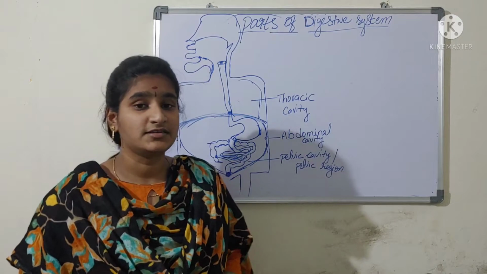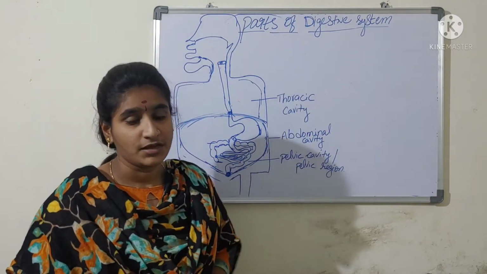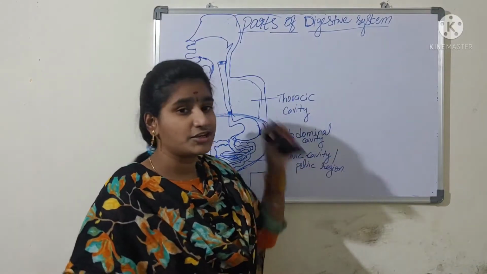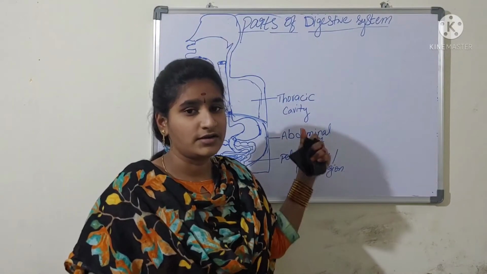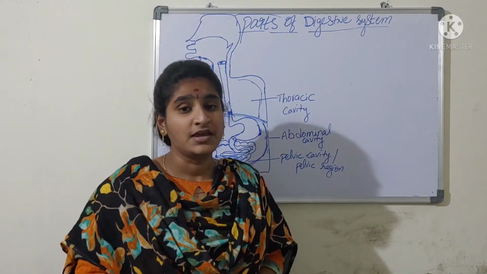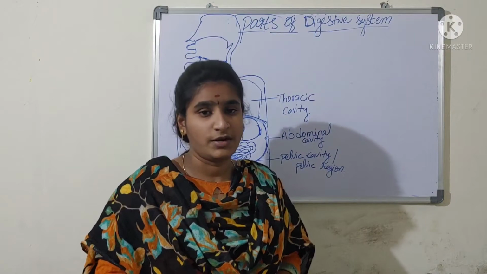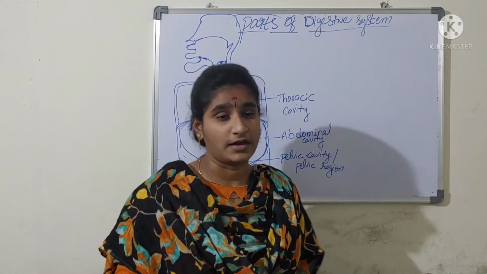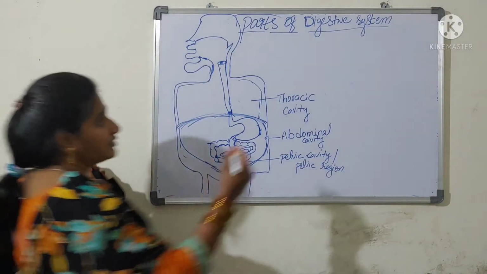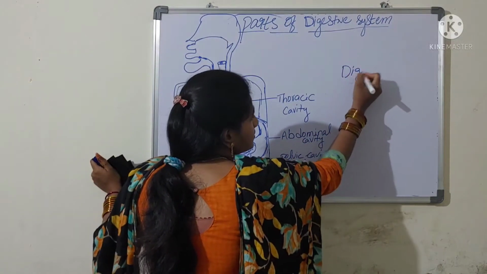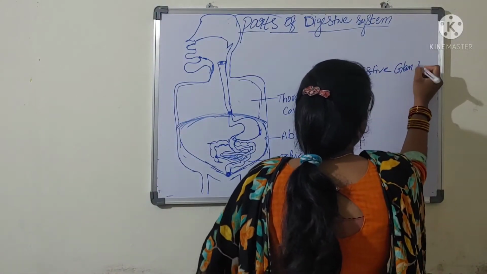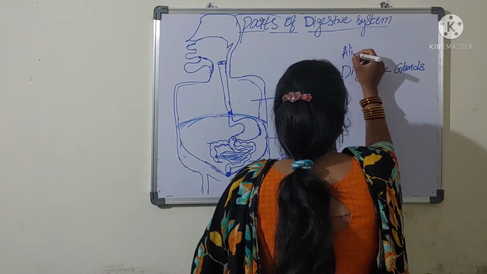Today in this class we will discuss the parts of the digestive system. In the previous class I explained the introduction to the digestive system. Now we will discuss its parts. The human digestive system consists of two parts: the alimentary canal and the digestive glands.